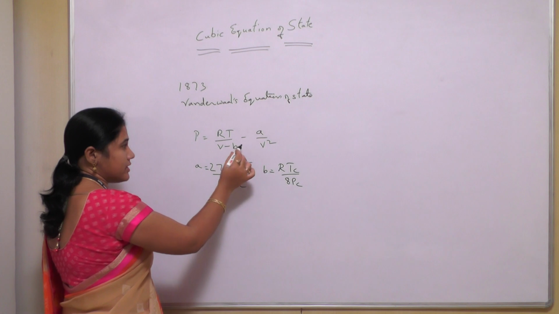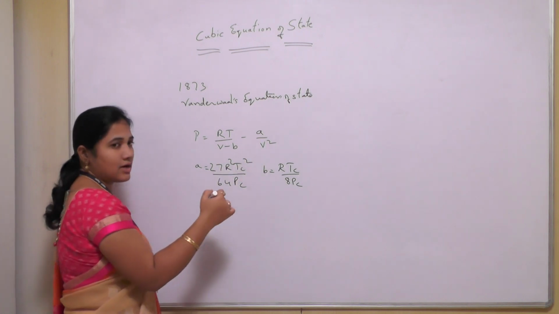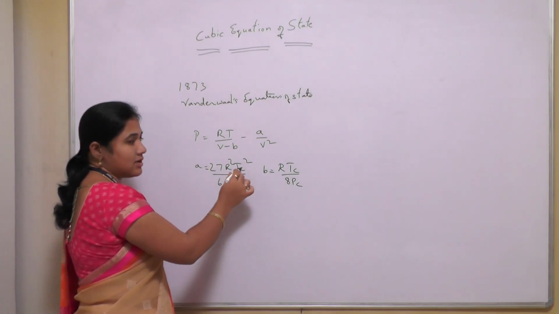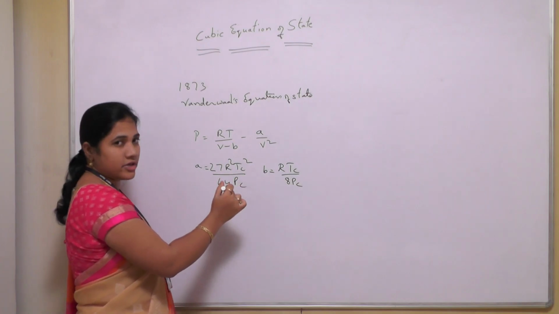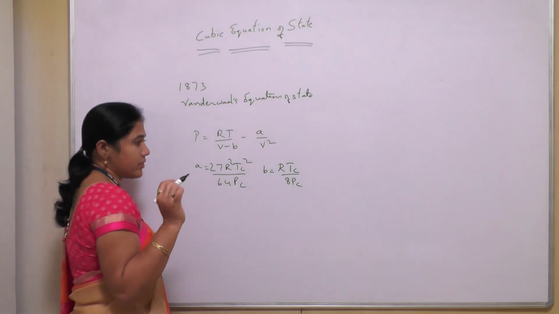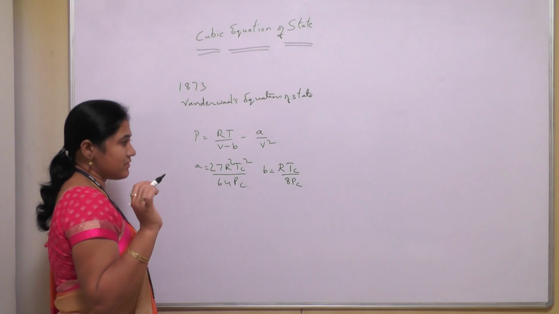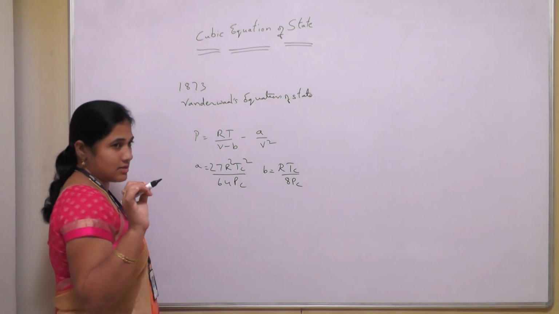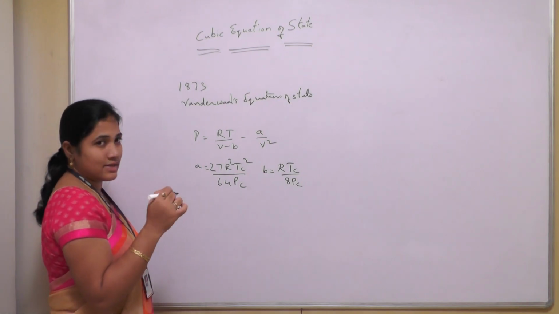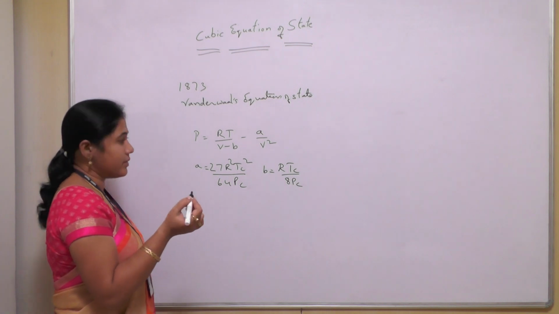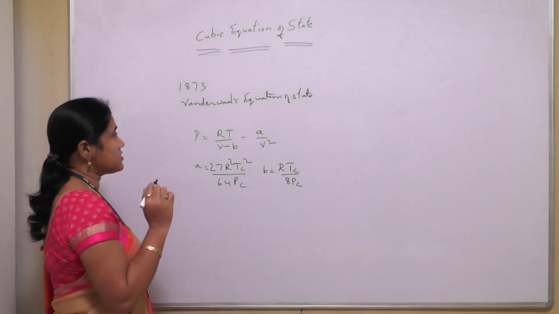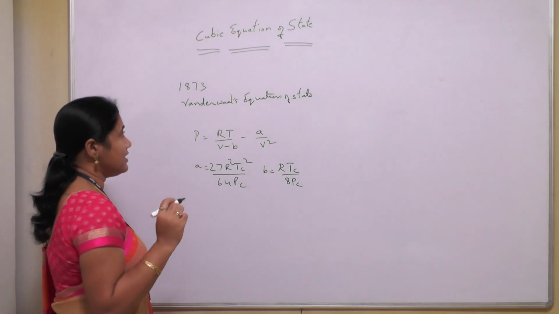So this is the Van der Waals equation of state: P equals RT by (V minus b) minus a by V squared, where a and b are the Van der Waals constants. Tc and Pc are the critical temperature and critical pressure of the fluid. One more important point is that the ideal gas equation is only applicable for gases, whereas this equation can find the properties, pressure, volume and temperature, for both vapor as well as liquid. This is the first equation of state, proposed in 1873.